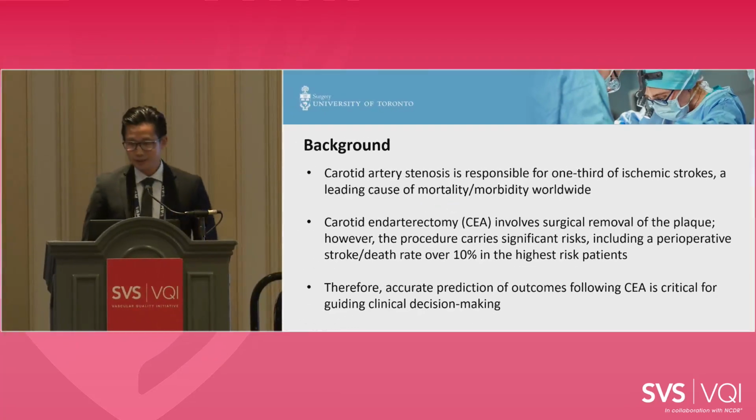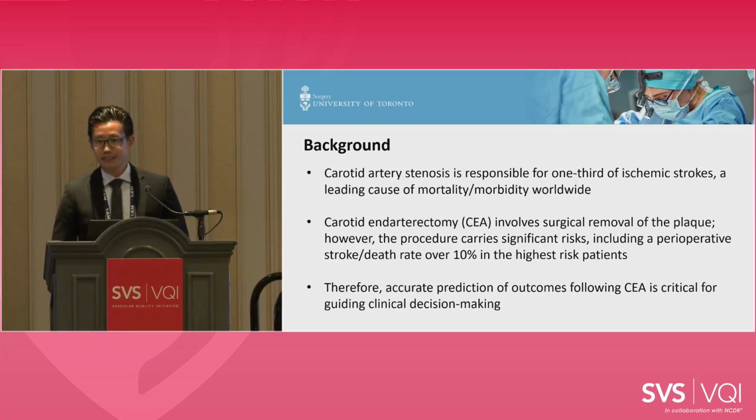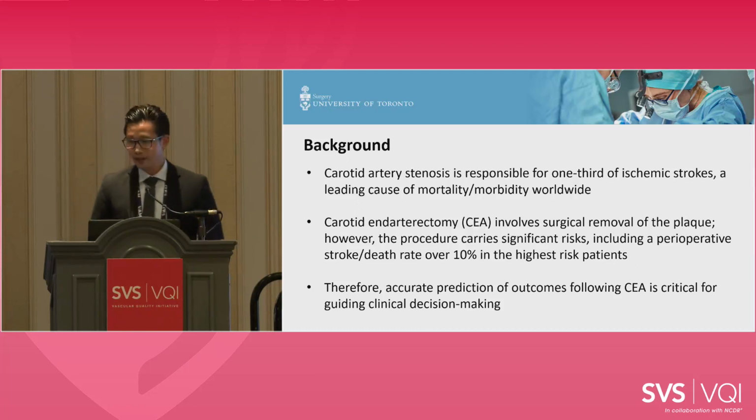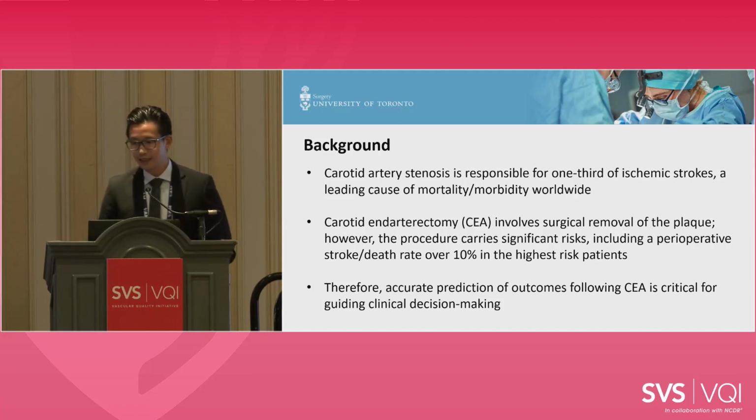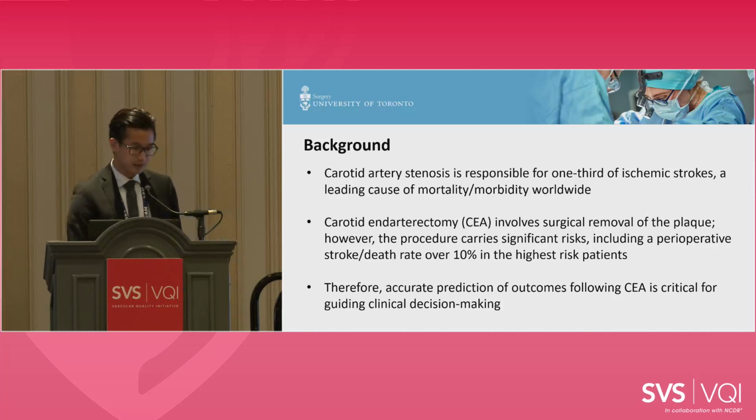So carotid artery stenosis, as you know, is responsible for 1/3 of ischemic strokes, and that's a leading cause of mortality and morbidity worldwide. Carotid endarterectomy, or CEA, involves surgical removal of the plaque. However, the procedure carries significant risks, including a perioperative stroke or death rate over 10% in the highest risk patients. Therefore, accurate prediction of outcomes following CEA is critical for guiding clinical decision-making.